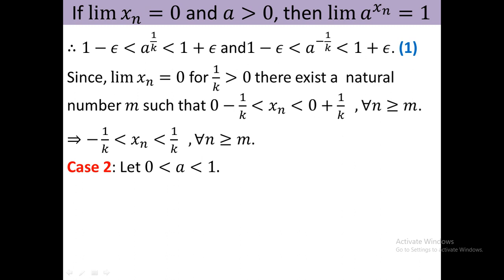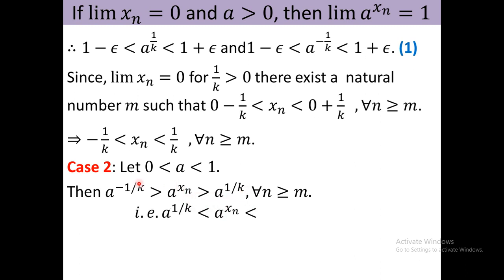Since a is less than 1, again from that expression, a to the power minus k is greater than a to the power x_n, which is greater than a to the power k. Since the inputs are increasing, the output must be decreasing since a is less than 1. I take it in reverse form, that is a to the power 1 by k is less than a to the power x_n, which is less than a to the power minus 1 by k.